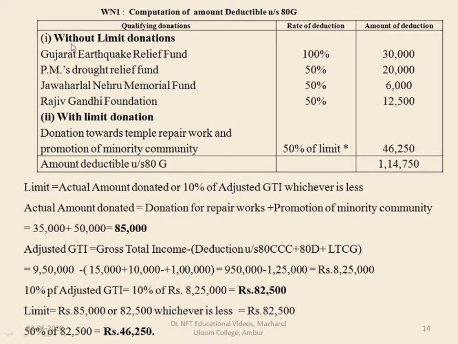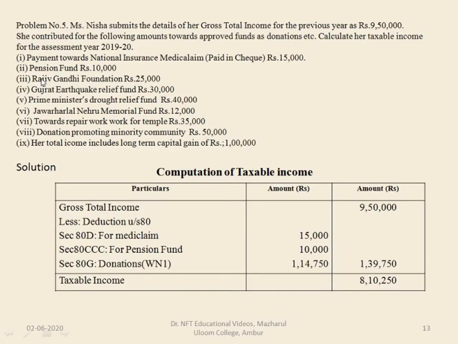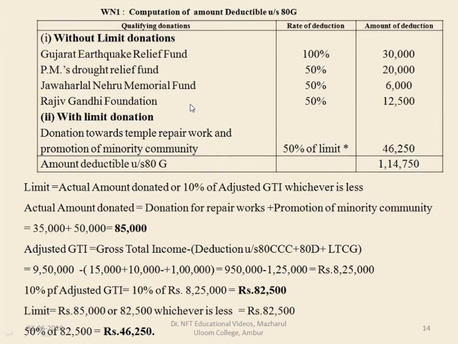As we have discussed, without limit donations, Gujarat Earthquake Relief Fund is 100%. Prime Minister's Drought Relief Fund is 40,000. For this, 50% is eligible for deduction without limit. So 40,000 into 50% is 20,000.